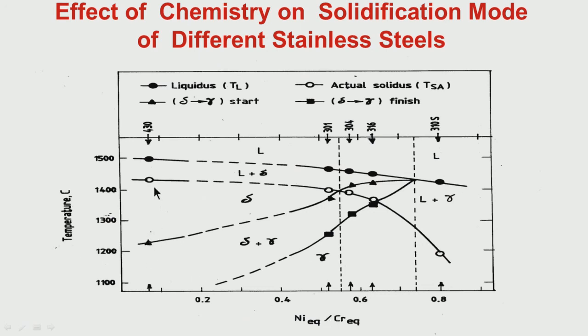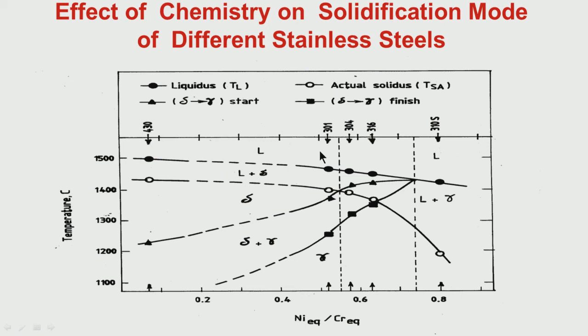It is very low, so this gap is more. As we go to higher and higher nickel equivalent by chromium equivalent, that means equivalent to higher and higher carbon equivalent for plain carbon or low alloy steels, this delta to gamma formation will be relatively enhanced at relatively high temperature. But what is important to remember is the solidification is totally through delta ferrite.